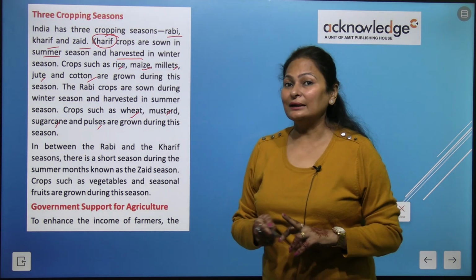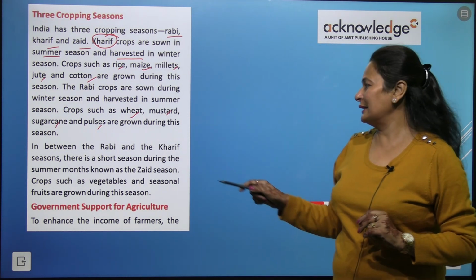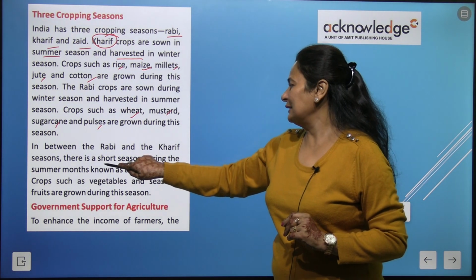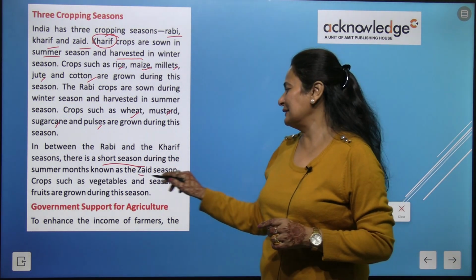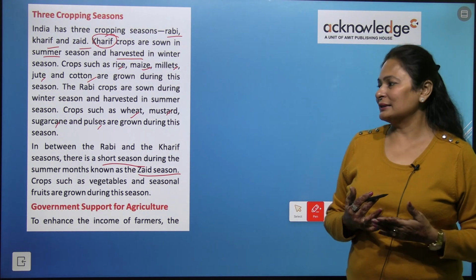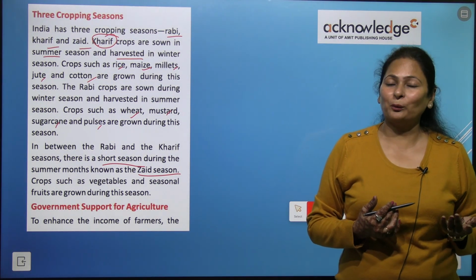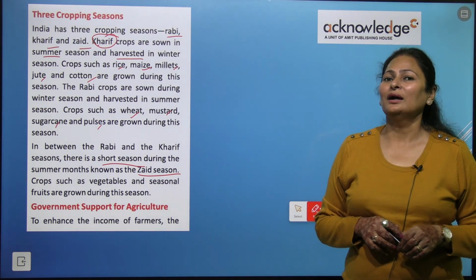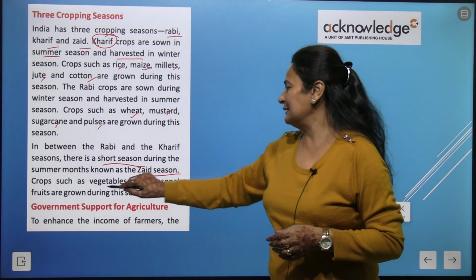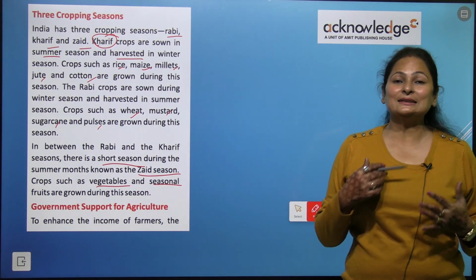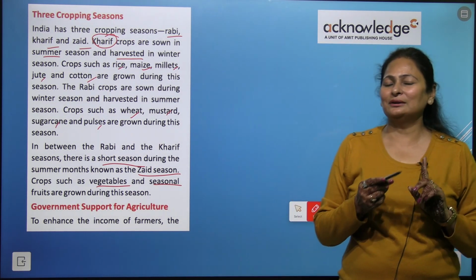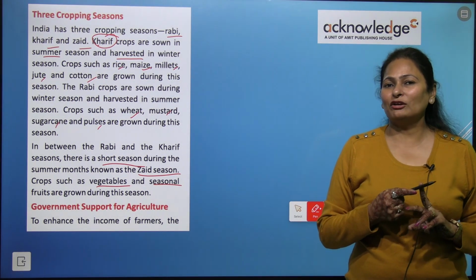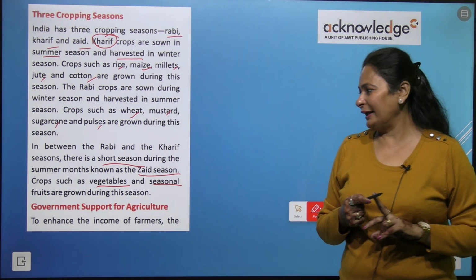In between the Rabi and Kharif, there is a short season during the summer months, which is called Zaid season, and this is suitable for growing vegetables and fruits that come seasonally, or these are called seasonal fruits. So have you understood about the three different kinds of crop season, right?